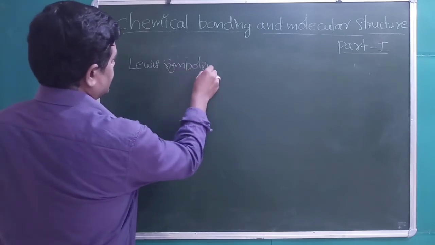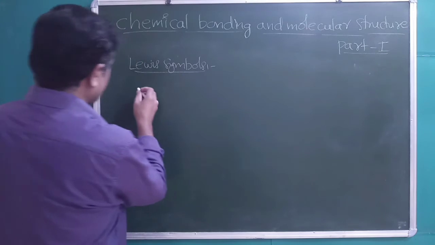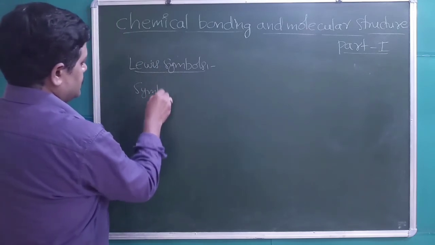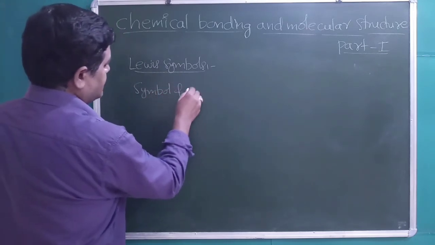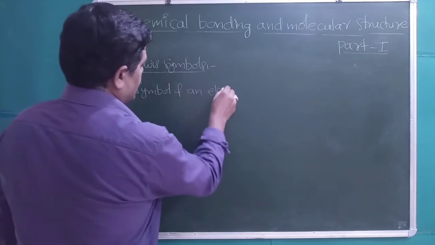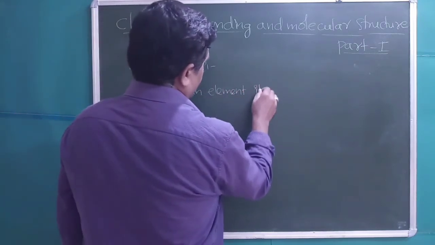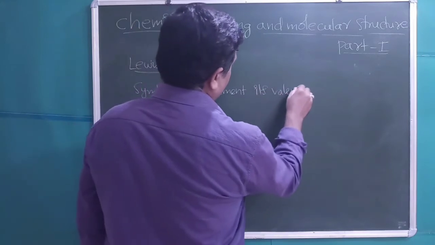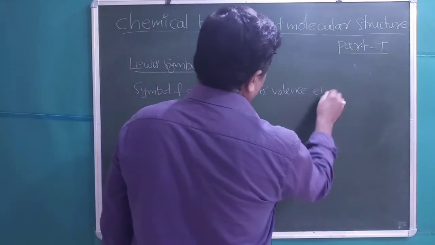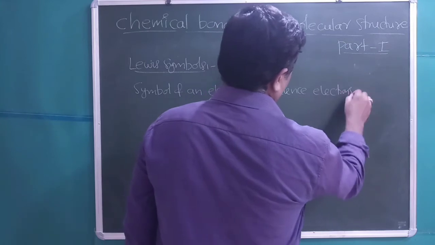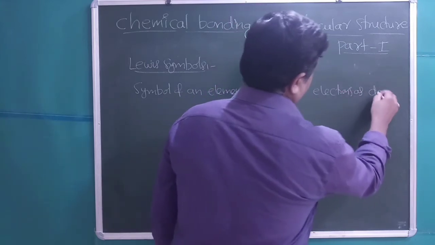Lewis symbols. Symbol of an element, with its valence electrons as dots.